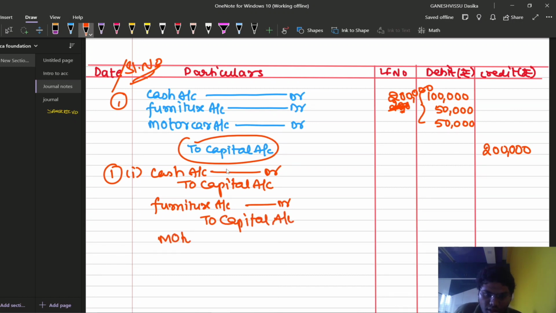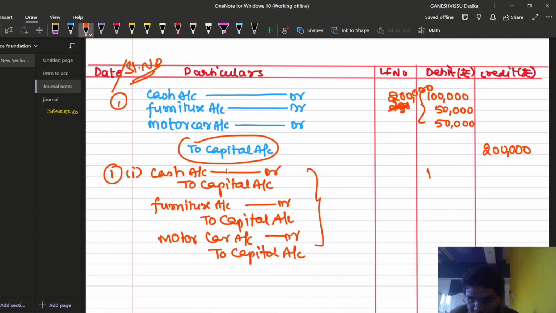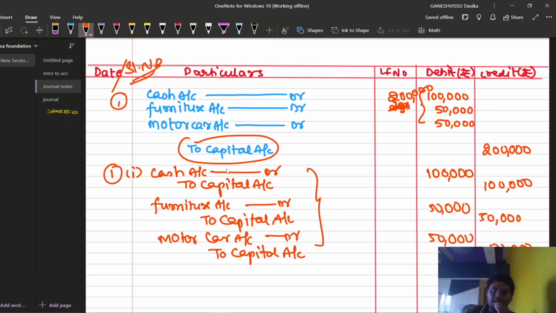Motor car account debtor to capital account. We can also write this as individual transactions, and of course this deals with 1 lakh rupees, this deals with 50,000 rupees, this deals also with 50,000 rupees, and this is also 50,000 rupees. We can write like that.